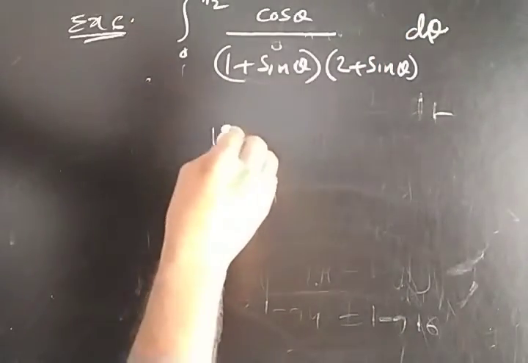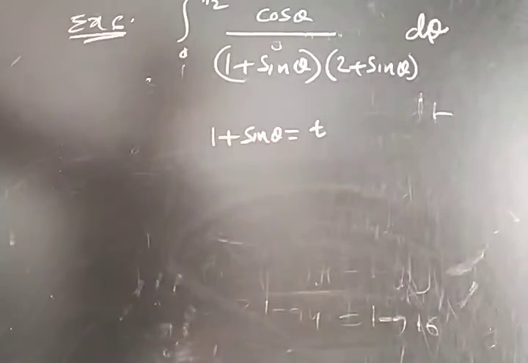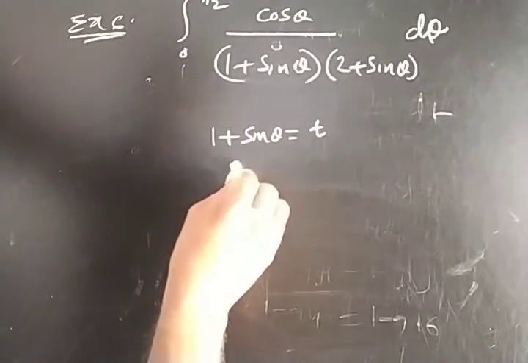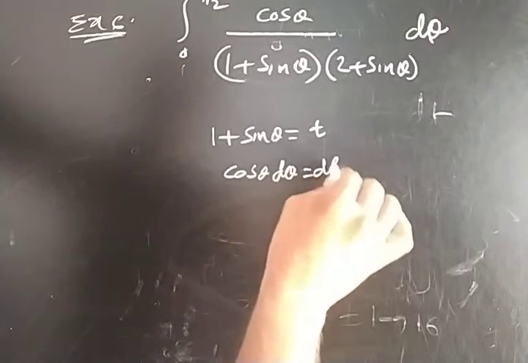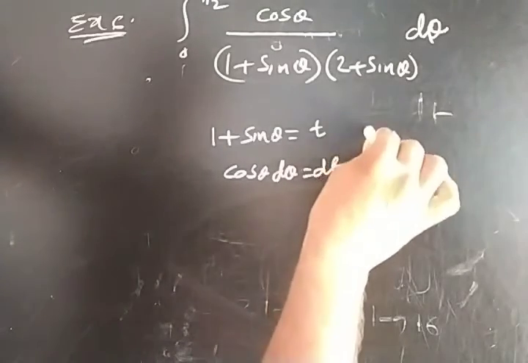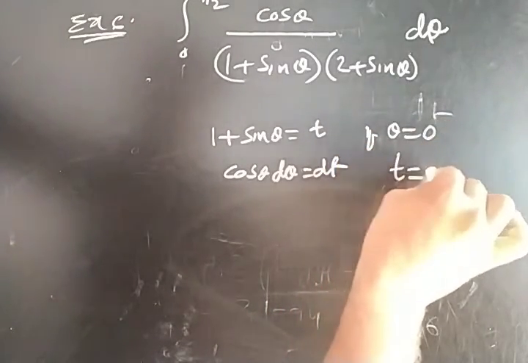So here I am taking 1 plus sin theta equal to t. Differentiating, the derivative of sin theta is cos theta, so cos theta d theta is equal to dt. Right? So if theta equals 0, then t equals 1.